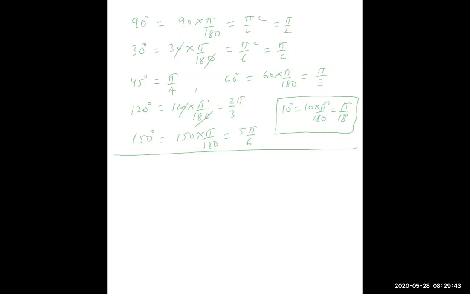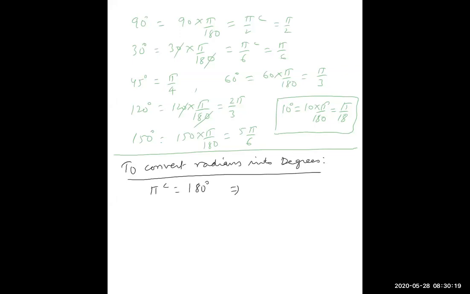Next, to convert radians into degrees. So we know pi radian is equal to 180 degree.